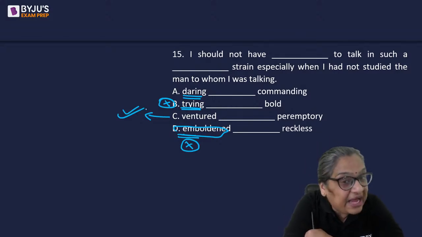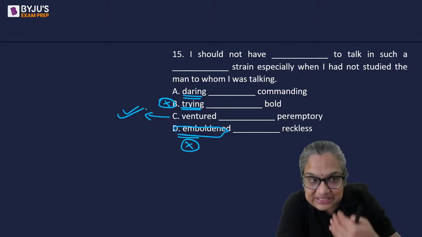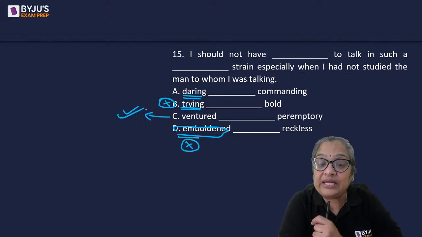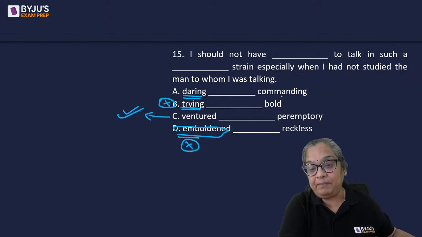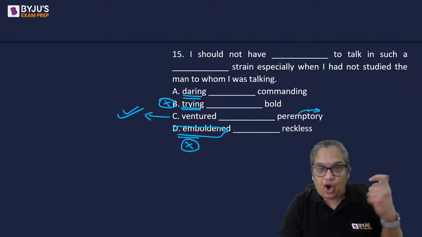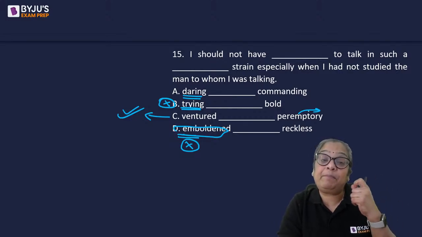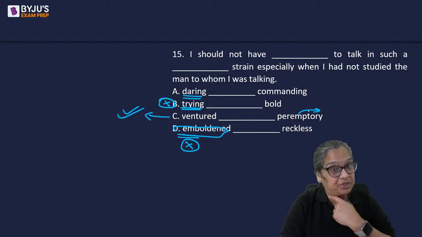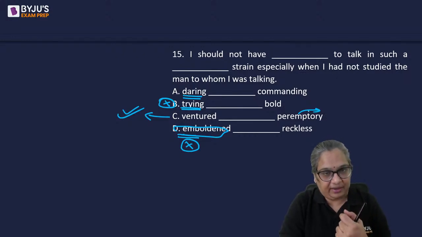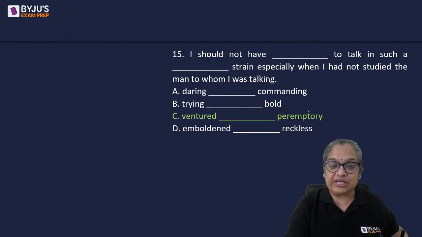I should not have ventured. Ventured means tried to talk in such a peremptory manner. Peremptory means rude or dictatorial, authoritative. When you knock firmly, there was a peremptory knock. There was a peremptory tone in her voice, ordering, kind of. Okay, so the answer is C.